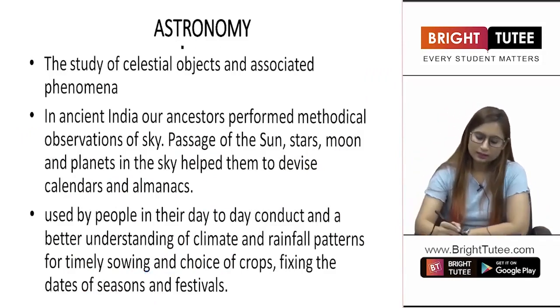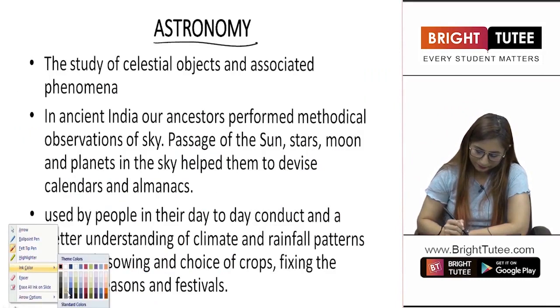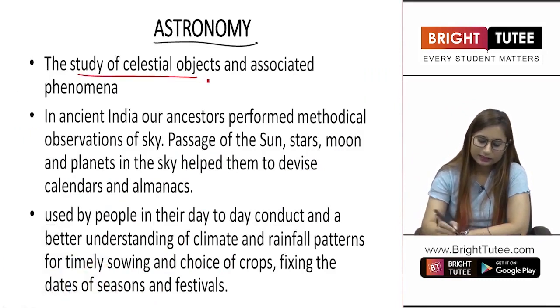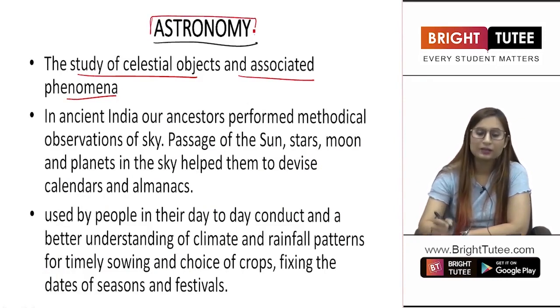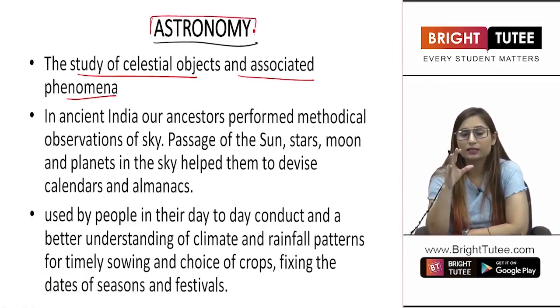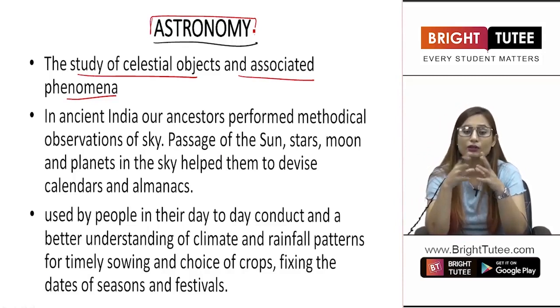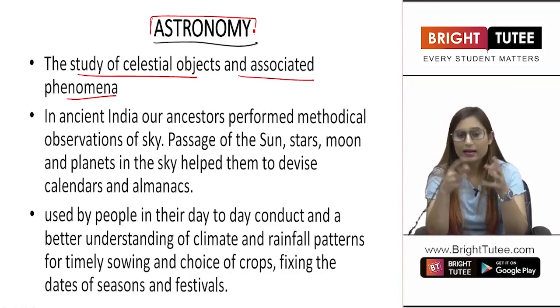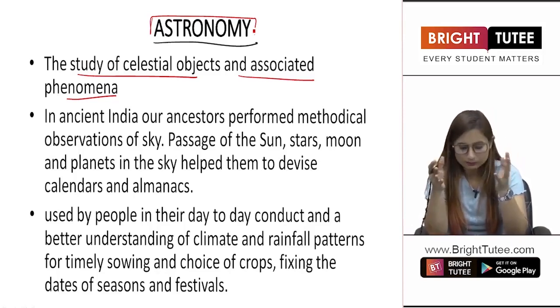Now students, what is astronomy? The study of celestial objects and associated phenomena is known as astronomy. The branch of science that deals with the study of celestial objects is known as astronomy, right? Whatever phenomena occur on those celestial objects or in between the celestial objects, the study of those phenomena and also of those celestial objects, in a combined form, is known as astronomy.